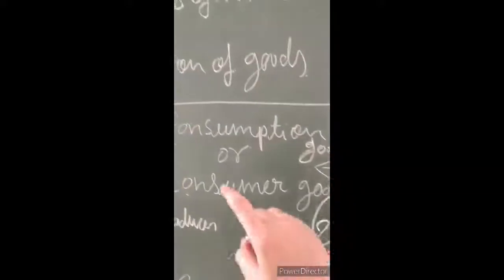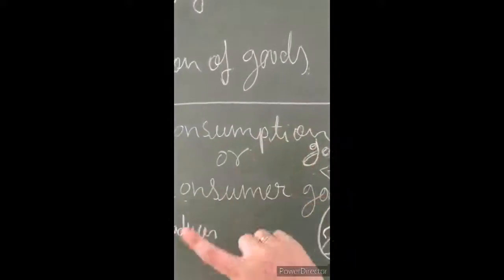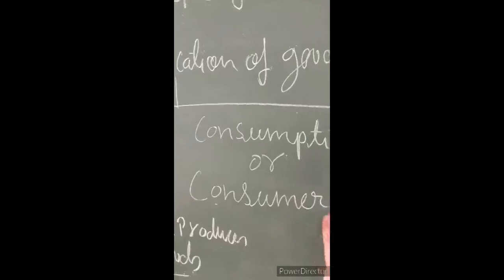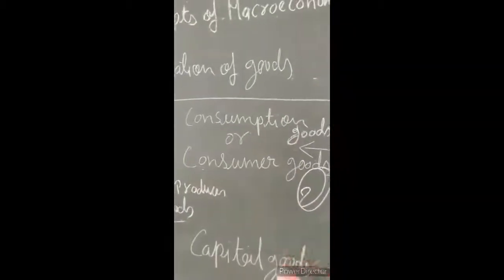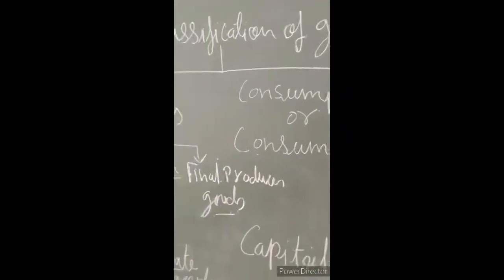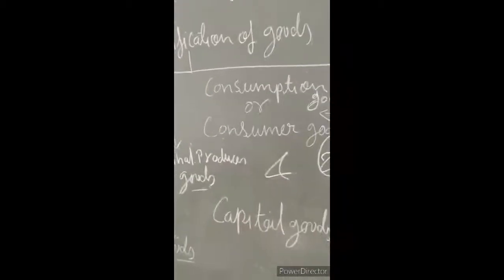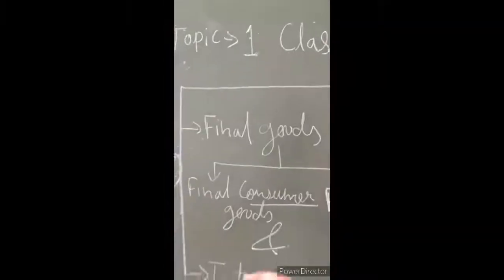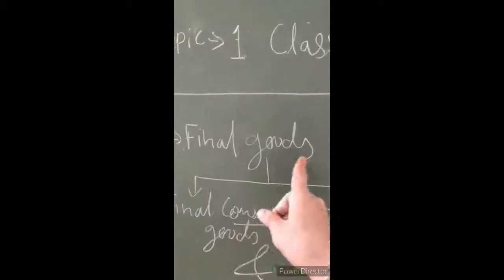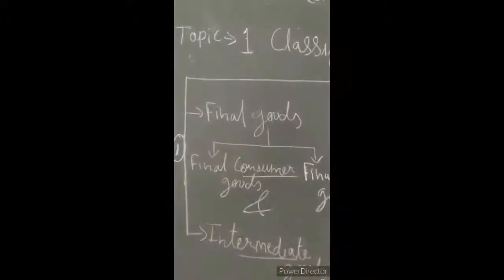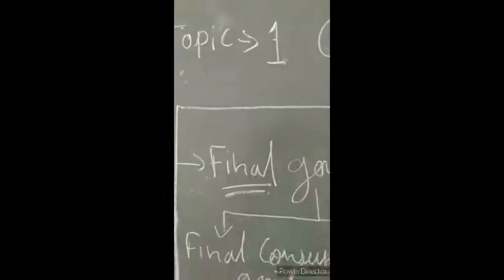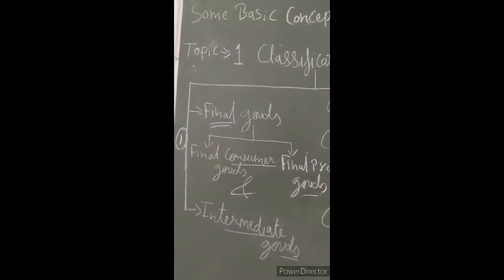The next one will be consumption goods or consumer goods. Consumption and consumer both are the same. So consumption goods and capital goods. Today I would like to discuss the topic regarding final goods. What do you mean by final goods? Here you should understand the meaning of final. Final means finally ready goods.